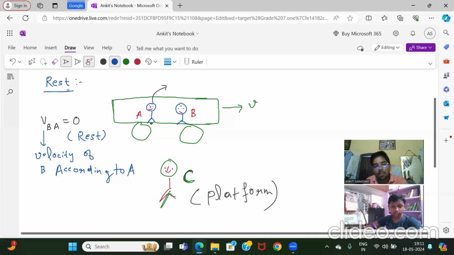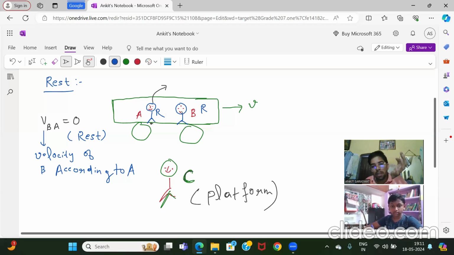Rest and motion depend on time and the surroundings, or we can say the frame. Clear? Understood? According to A, B is at rest. According to B, A is at rest. But according to C, both A and B are in motion. Like this. Clear? Because according to C, what is C looking at?